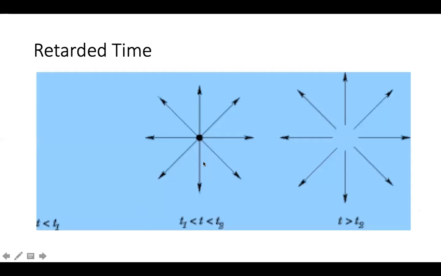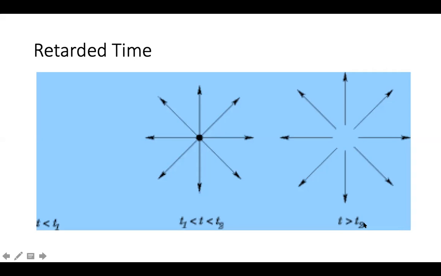So look at this. There was some time t1, and the time is between t1 and t2. So this was the original time t. When t is less than t1, there was nothing. But at time t, this electromagnetic wave has started. It's going in all the directions. It's trying to propagate.